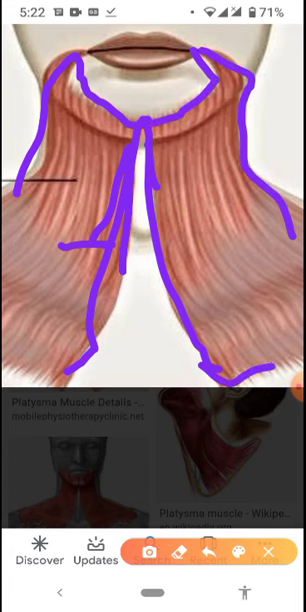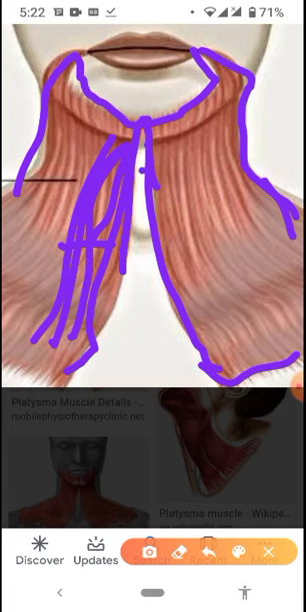Many other things are also present in the superficial fascia, like veins and superficial lymph nodes. So we will discuss everything one by one. First of all, we will discuss this muscle. This is the muscle I have told you about, the platysma muscle.